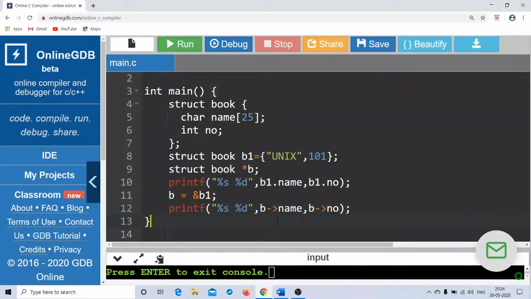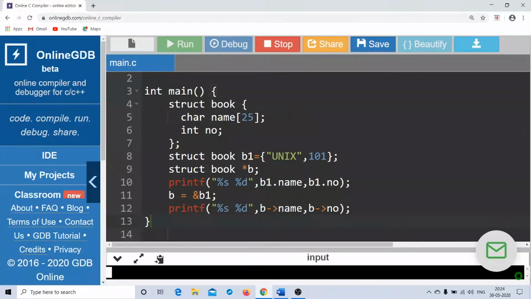Please do not press the right arrow key, because if you press the right arrow key, the cursor moves one character towards the right, and it won't get reflected on the screen. So I don't think I should tell you this. The arrow operator is a combination of hyphen and greater than. So that is what I mean to say: to access through pointers, we use the arrow operator.